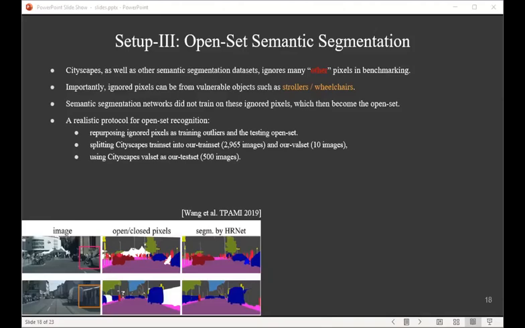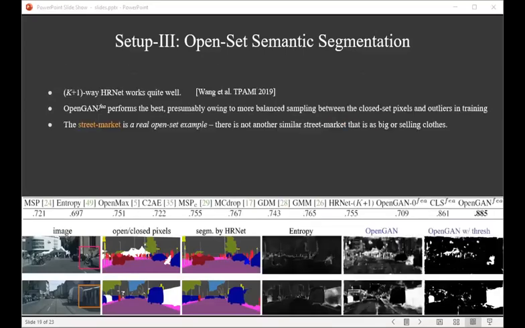We split the Cityscapes into our training, validation, and test sets, and use AUROC to measure the performance for open set pixel recognition. Here are 3 salient conclusions. First, when we train a k+1 way HRNet, it works quite well for open set pixel recognition. Actually, this model keeps the accuracy on the k classes, just like the standard k-way HRNet. Therefore, we suggest that our community not ignore the other pixels, but instead take all of them to improve models' robustness. In fact, classifying all pixels was a common practice many years ago in the Pascal VOC dataset.